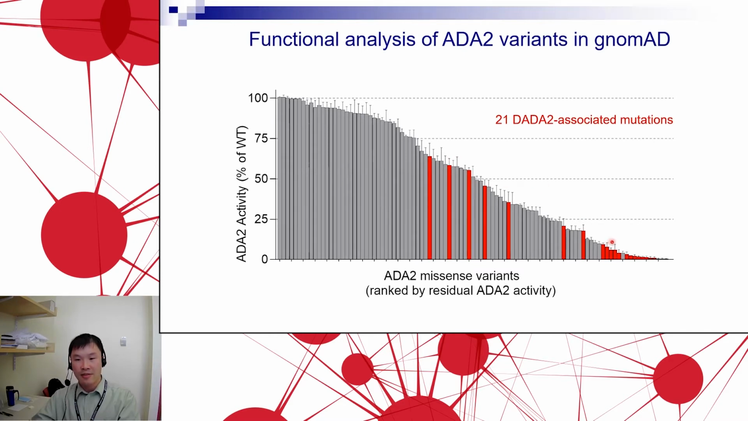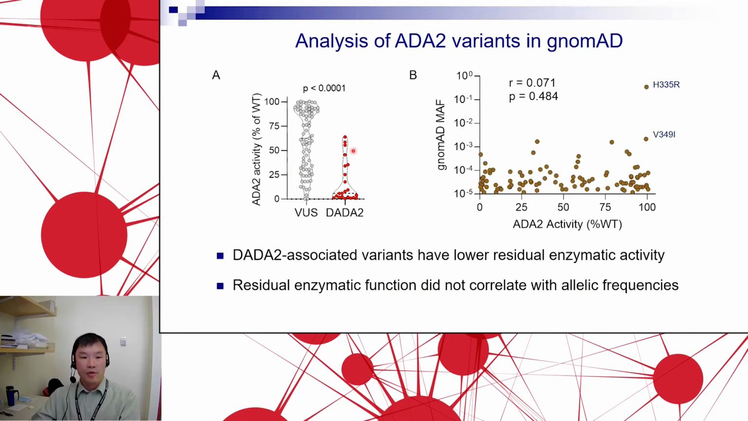The first thing you notice is that there's a heavy skewing on the right side here, which makes sense, because a lot of the variants with low ADA2 activity have been described in DADA2 cases because they're really pathogenic. What's also interesting is there are a number in the middle here. These are the hypomorphic mutations. Even as much as 60% residual activity have been seen in patients with DADA2. So we don't really need mutations to be completely disruptive of gene function to cause the disease. When we compare the DADA2 associated variants with the other variants, which we at this point call variants of unknown significance, of course, DADA2 variants have much lower ADA2 activity compared to this control group.